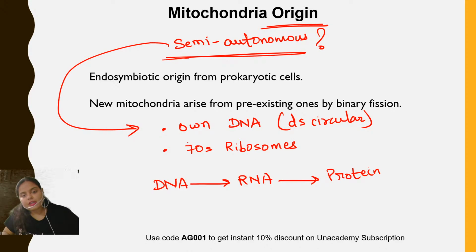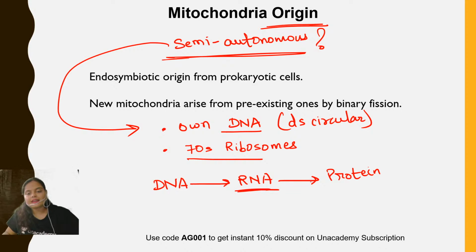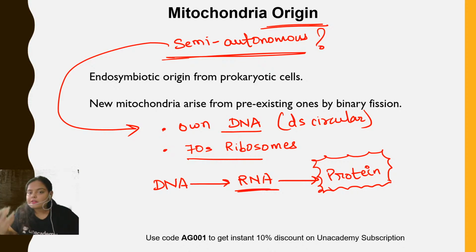So when mitochondria and plastid contain their own DNA and their own ribosome, they will be synthesizing the RNA and then the protein, and these proteins will be executing the functions. That means for the synthesis of protein, the mitochondria or the plastid is not entirely dependent upon the nucleus, and that is why they are known as semi-autonomous, that means half dependent or half independent organelles. I hope this point is clear.